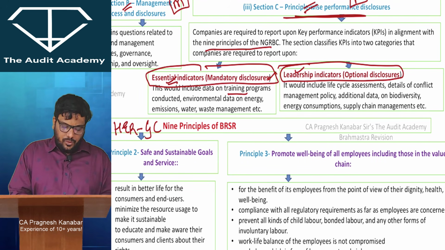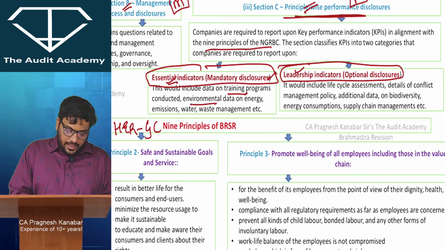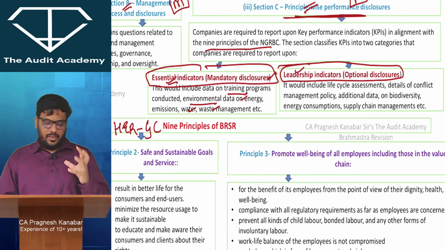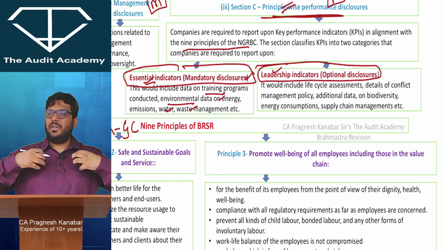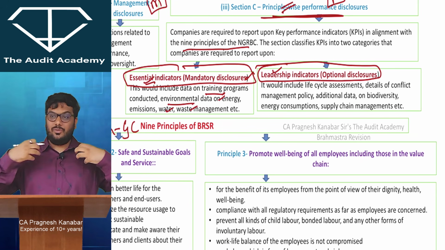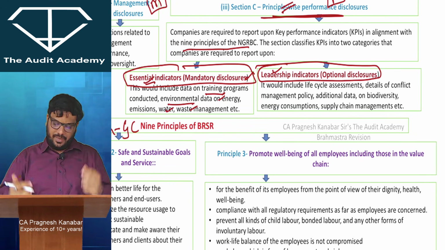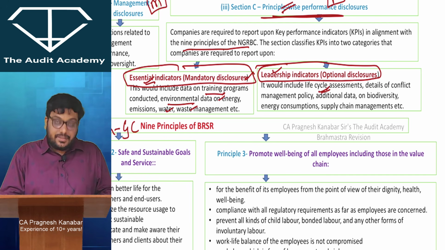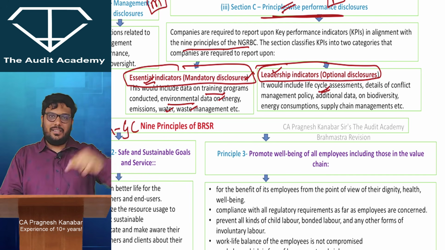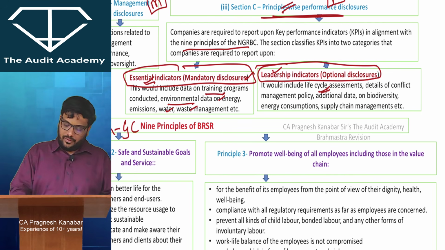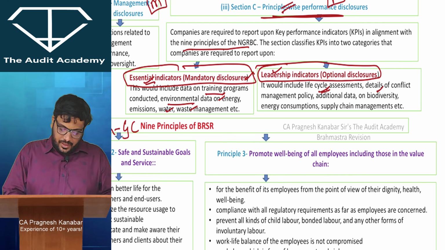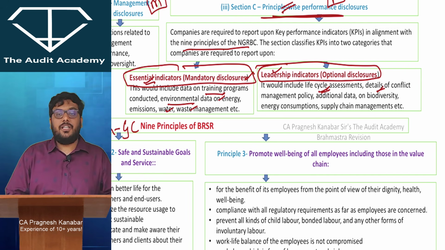Anything with respect to training programs, environmental data, energy, water, waste. All right. Now these are all essential indicators. Leadership indicators, all right, where the management style, जो चीज़ों से management की style समझ में आती है. All right. Life cycle assessments, the entity life cycle assessment, whether it is in introduction stage, growth stage, maturity stage, all of that. Product life cycle, details of conflict management policy.